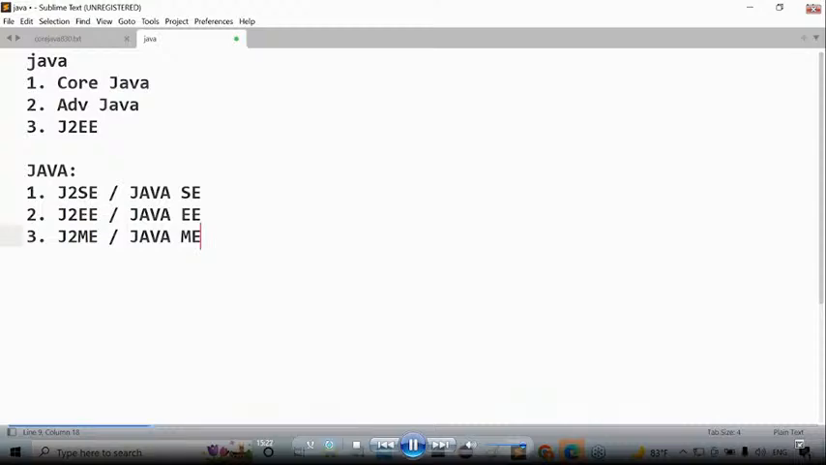J2SE is Java 2 Standard Edition. J2EE is Java 2 Enterprise Edition. J2ME is Java 2 Micro Edition. Sir, we are giving Java clearly. Three parts are available in Java. Names of the three parts are J2SE, J2EE, J2ME: Java 2 Standard Edition, Java 2 Enterprise Edition, and Java 2 Micro Edition. Everything okay, good.